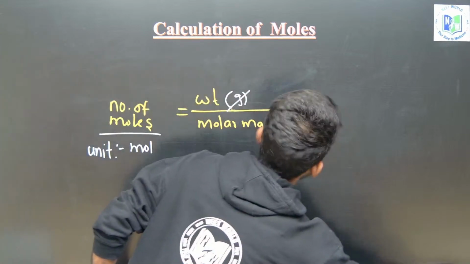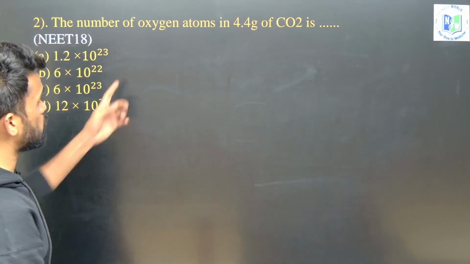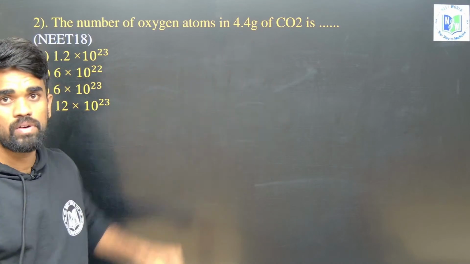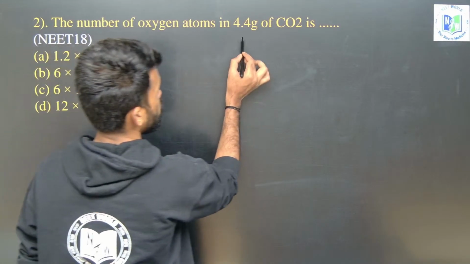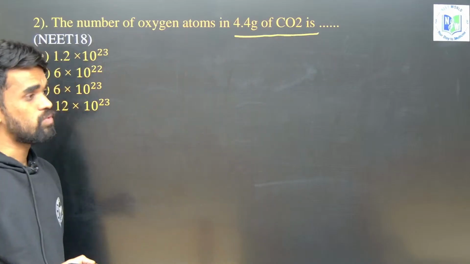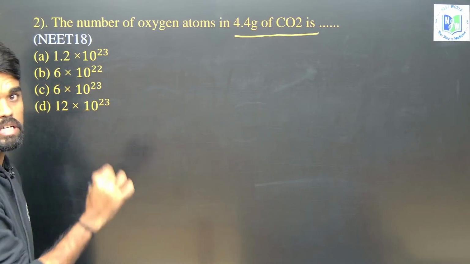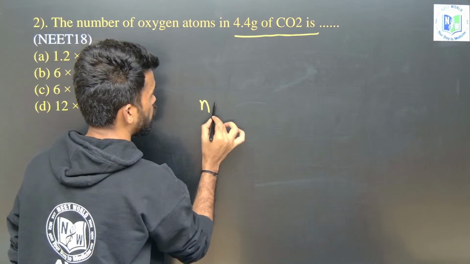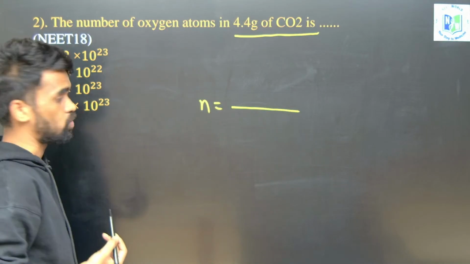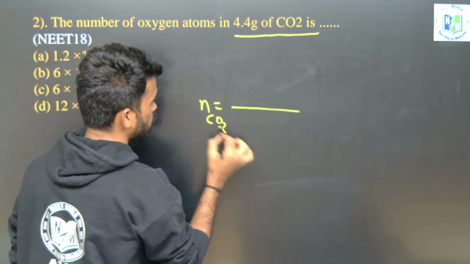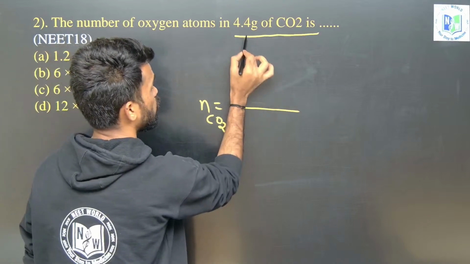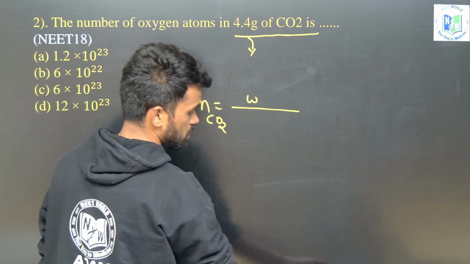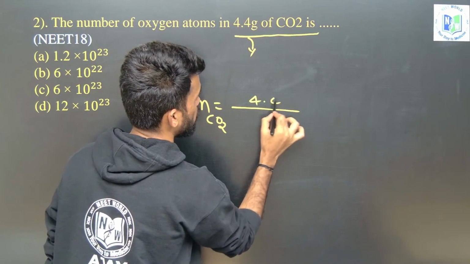Okay, let us do some questions here. The number of oxygen atoms in 4.4 grams of CO2 is what? How can we answer this kind of question? First of all, whatever quantity they have given, convert it into number of moles. First calculate the number of moles of CO2 we have. Take the given weight in the numerator, that is 4.4 grams.